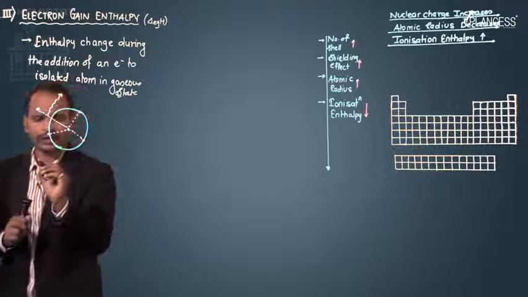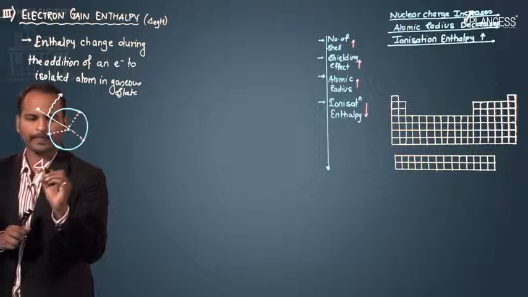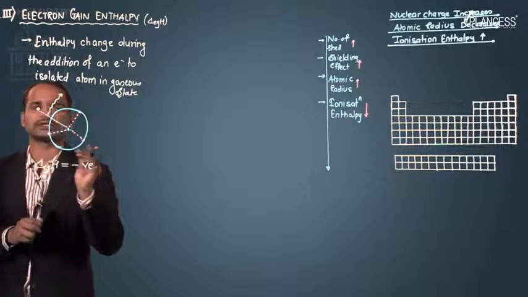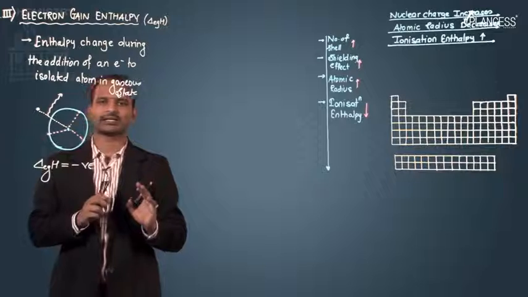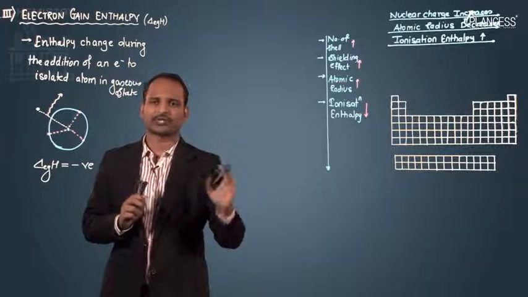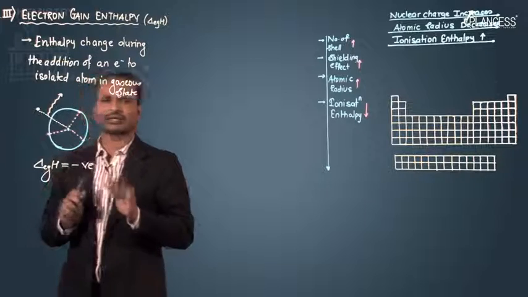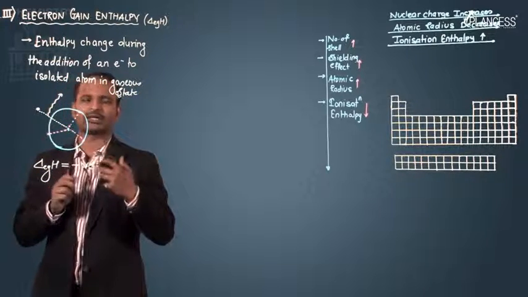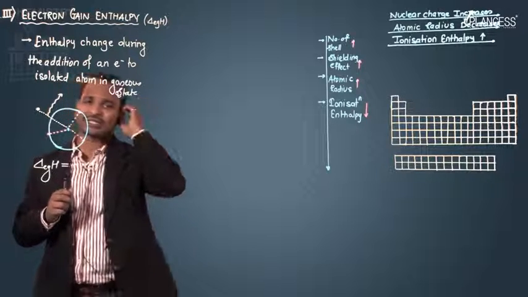So here the electron gain enthalpy is generally negative except in certain cases. As I said, in certain cases like the noble gases, it is positive. Why it is positive for the noble gases we will see, but generally it is negative, because here I am saying that the process will liberate energy. During the process, energy is evolved.